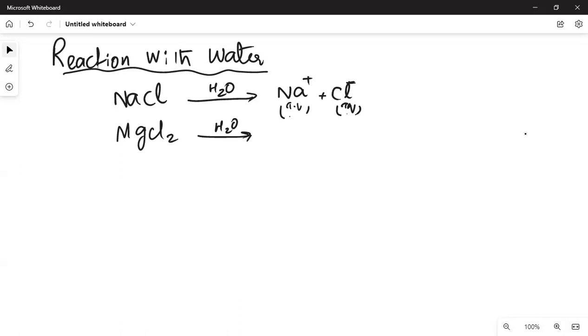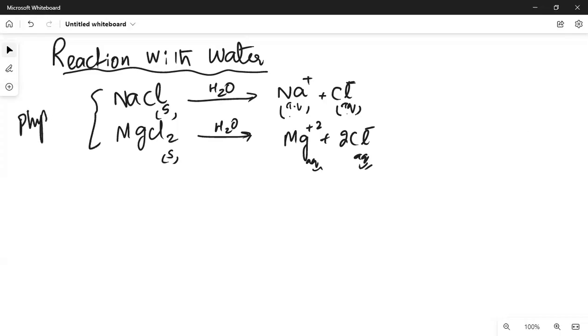Similarly, magnesium chloride, these two are obviously solid. अभी हमने table में लिखा है. When you put them in water, they turn into ions like magnesium and chloride ions. We write them balanced, aqueous and aqueous. So these two are physical changes. इन चीज़ों पे questions आते हैं MCQs में कि adding magnesium chloride in water is a chemical change or a physical change. तो आप बताओगे कि ये simply turns into ions, so no new product or anything formed. You can simply heat this water solution so much कि आपको salt वापस मिल जाए.